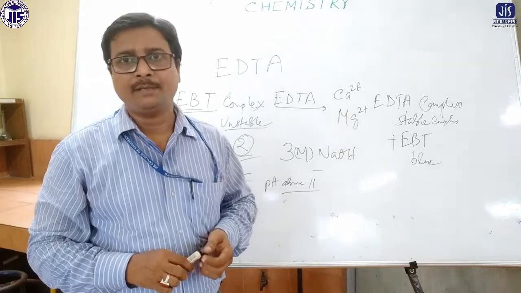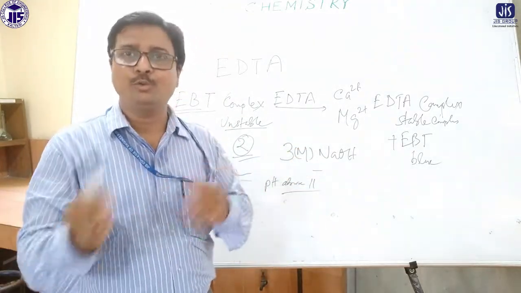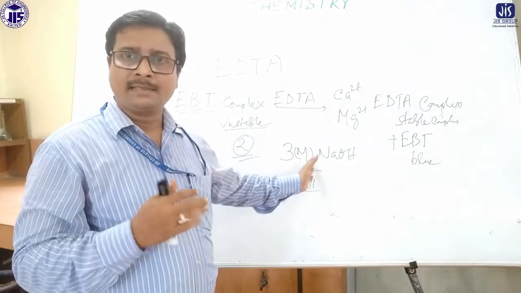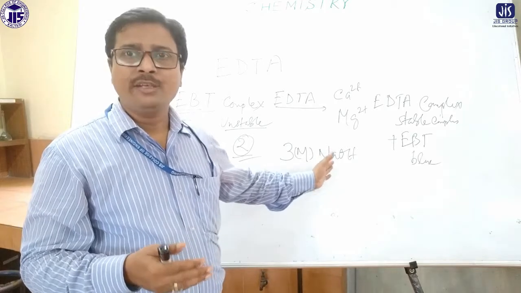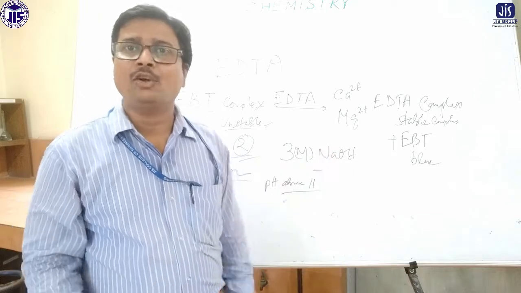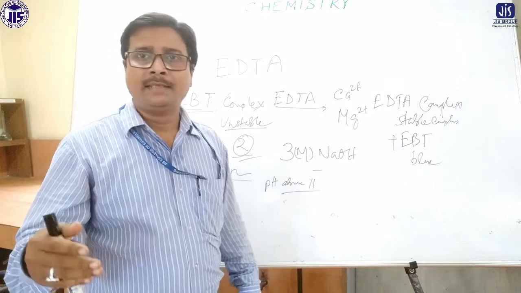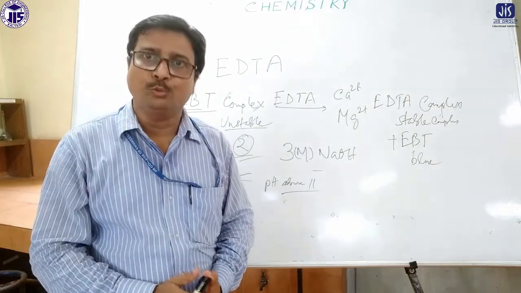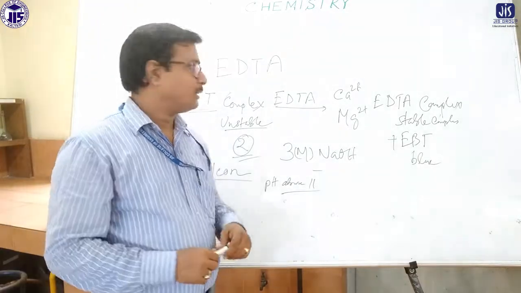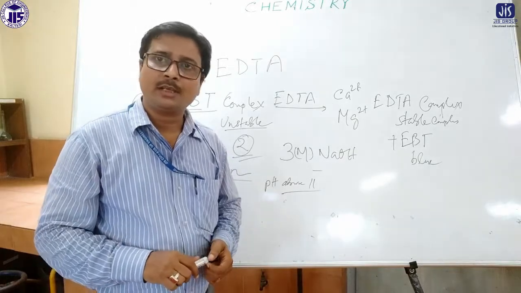That's why blue color appears. So again the color changes from pinkish red to blue. So in the second step, after taking the sample, 3 molar NaOH has to be added, and then we have to add Calcon indicator. Initially the color is pinkish red, then at the end point the color comes to blue. So this is the theoretical part of the experiment. There are so many complexes formed, that's why it is called complexometric titration.